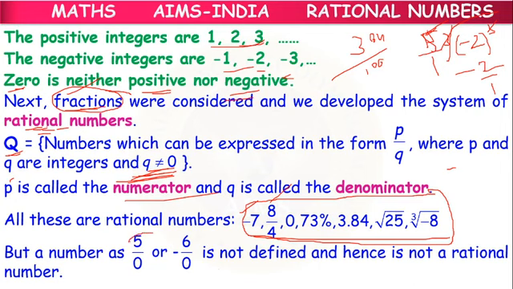But this 5 by 0, -6 by 0, these numbers are not rational numbers, because in the definition we have already told that Q should never be equal to 0. Denominator part should never be equal to 0. Because by 0 means it doesn't exist. So okay children, these are rational numbers. Rational numbers means which are in the form of P by Q, or which can be written in the form of P by Q, where P and Q are integers, Q is not equal to 0, we consider them as rational numbers.